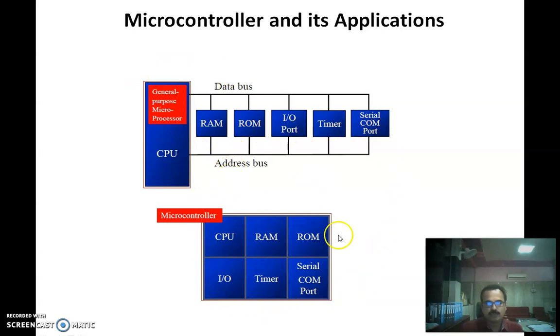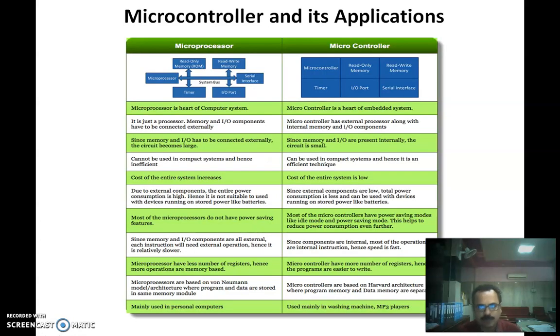However, in case of a microcontroller, along with this CPU, a limited amount of RAM, a limited amount of ROM, limited IO devices, then timer, serial communication port, everything is available to you on a single chip. So this is the basic difference between microprocessor and microcontroller, which reduces the interfacing hardware. Most of the things are available to you on a single chip.